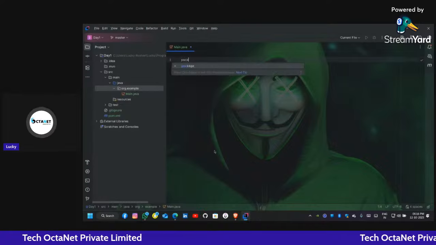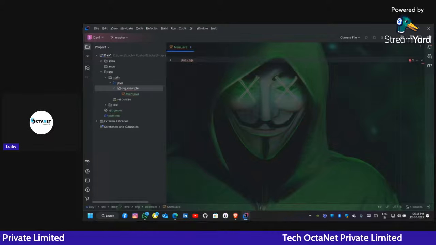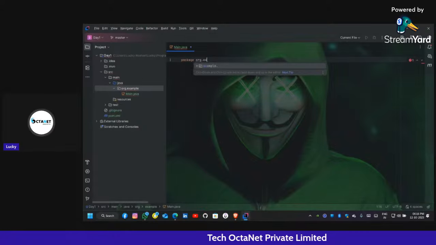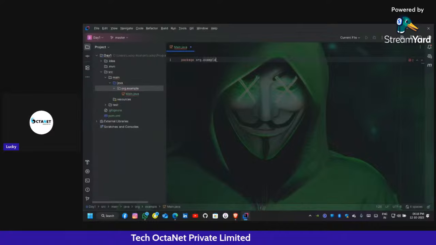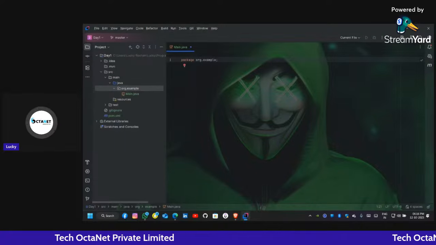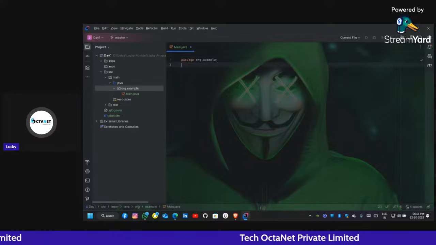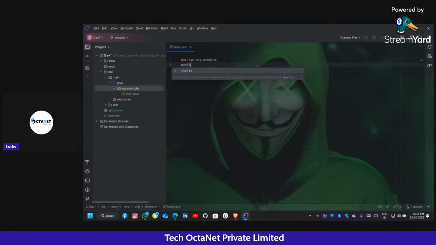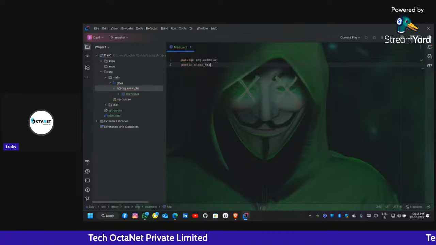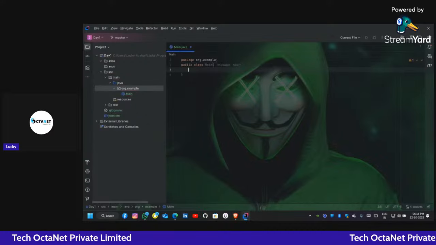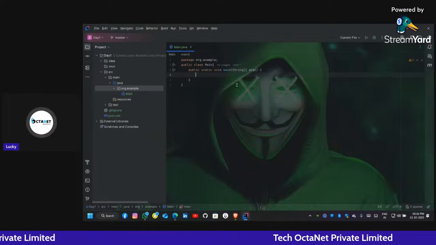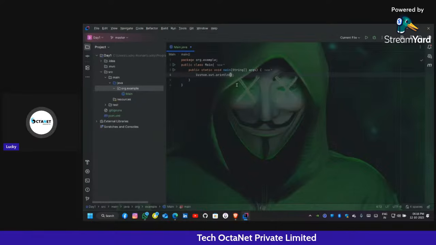Directly write package org.example. It is not mandatory, as the folder is org.example. That's why I'm writing here package org.example. And let's create a class, public class Main, then psvm for public static void main is out. Let's say Hello World.